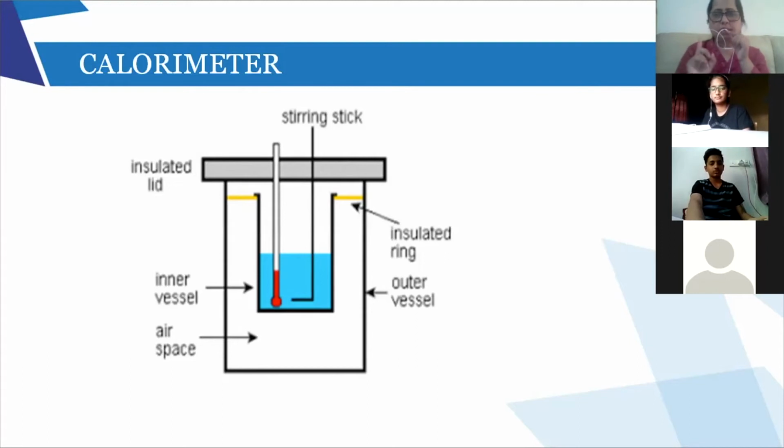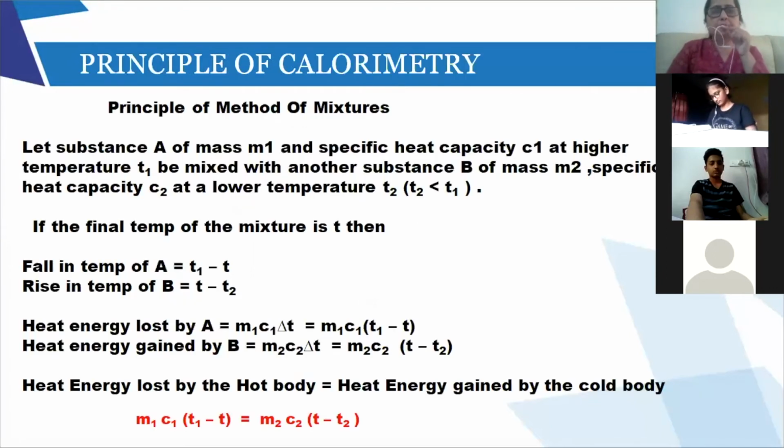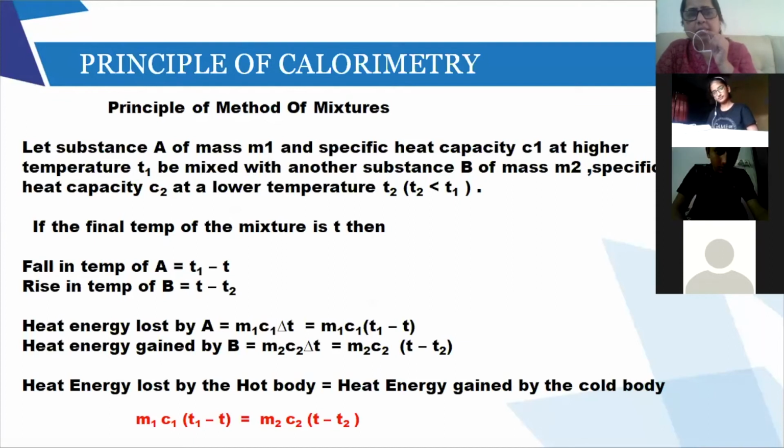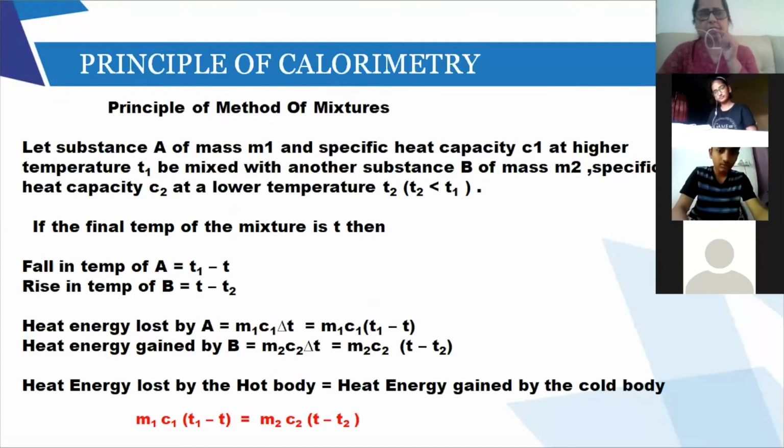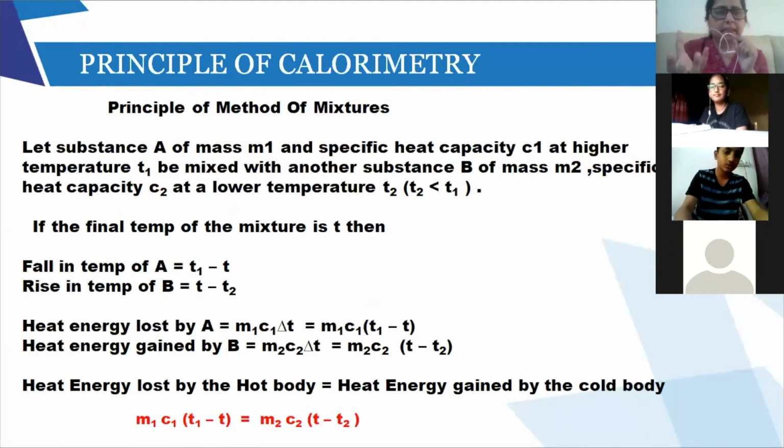Right, now I'm coming to a very important slide. After this, try to understand. You know the equation Q equal to MC delta T. Now let us see the slide. Principle of calorimetry, or we can say principle of method of mixture. Now see here, there is a substance A. Let us say I have taken a substance A. That substance is a metal. Let us say tin.